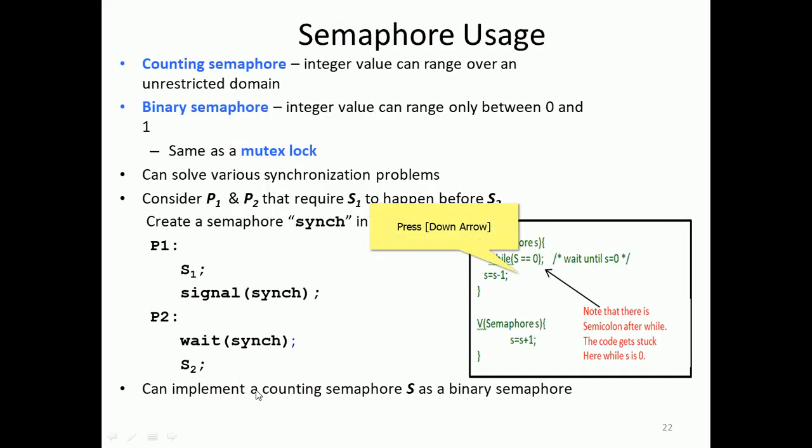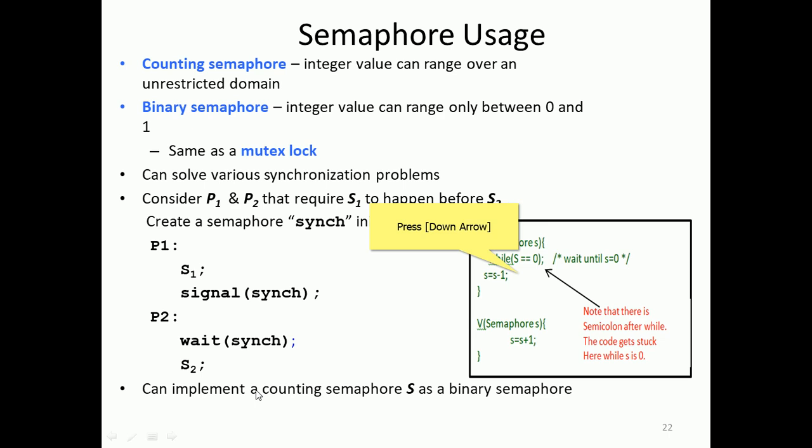There are two types of semaphores, counting and binary. A counting semaphore has an integer value that can range over an unrestricted domain. A binary semaphore has 0 and 1, the same as a mutex lock. Semaphores can solve various synchronization problems. Consider P1 and P2, where S1 must happen before S2. Create a semaphore for synchronization: P1 executes S1 and signals, and P2 waits, then executes S2, implemented with a binary semaphore S.